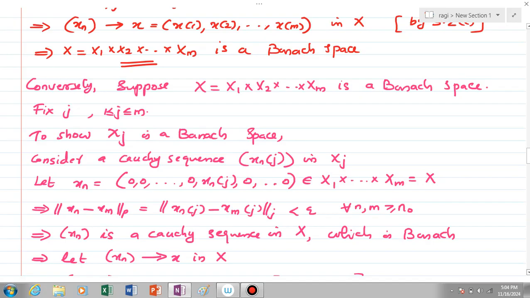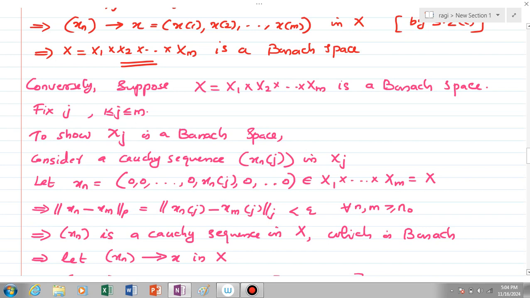Clearly it is an element of X1 cross etc. cross Xm, that is, an element of capital X. Now, checking norm p of xn minus xm, we can see that it is equal to norm j of xn of j minus xm of j, which is clearly less than epsilon for all n, m greater than or equal to n0 because the sequence xn of j is Cauchy. This means that the sequence xn is a Cauchy sequence in capital X, which is a Banach space by our assumption.